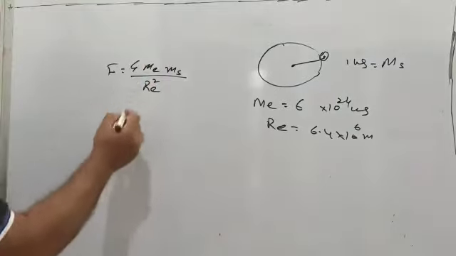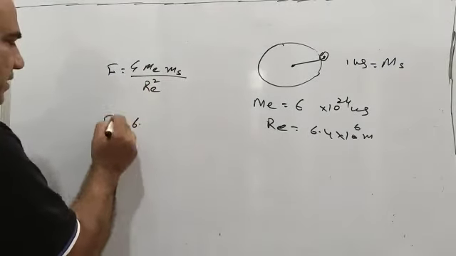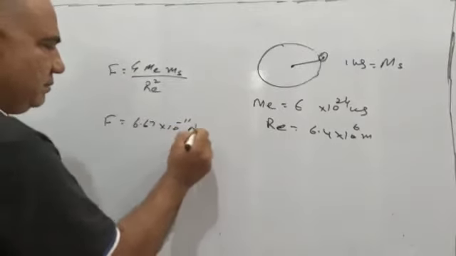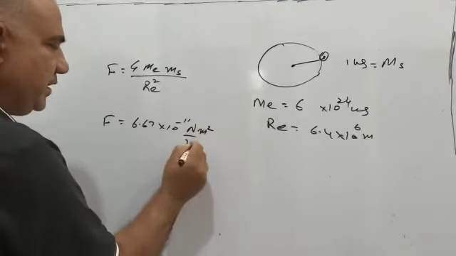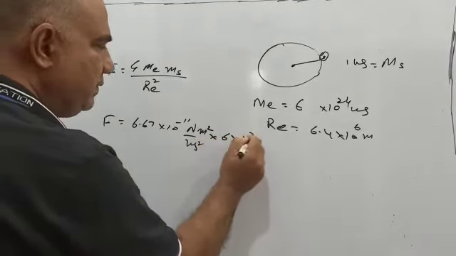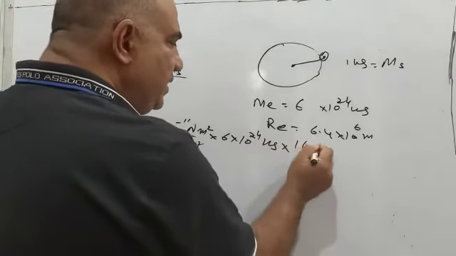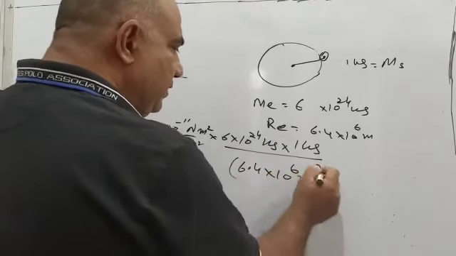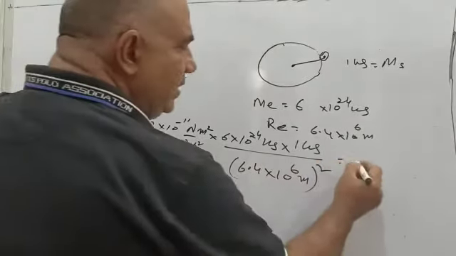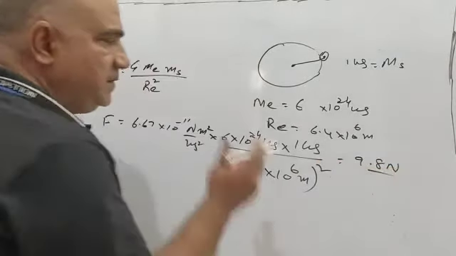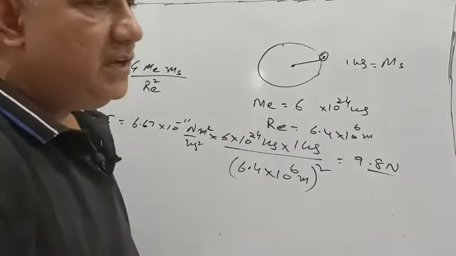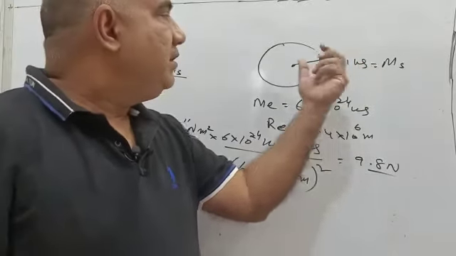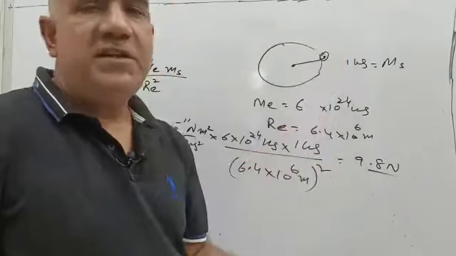Now we will try to calculate the force that is established between these two. F is equal to 6.67 into 10 to the power minus 11 Newton meter square upon kg square, into 6 into 10 raised to power 24 kg, into 1 kg, divided by the square of 6.4 into 10 raised to power 6 meters. So this will come out to be 9.8 Newton. This is the force of gravitation that has been established between the Earth and the 1 kg stone.